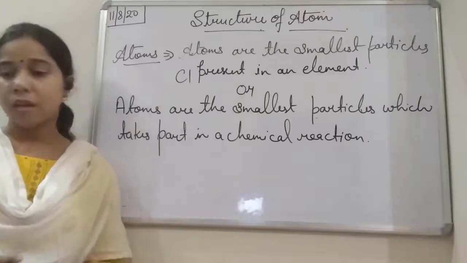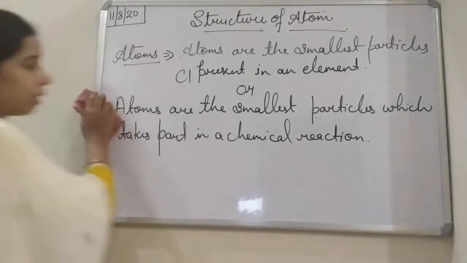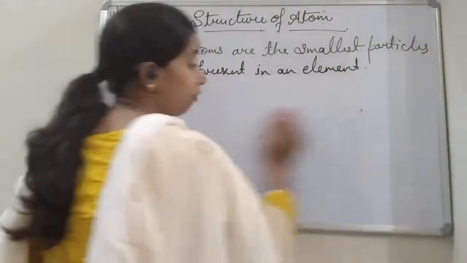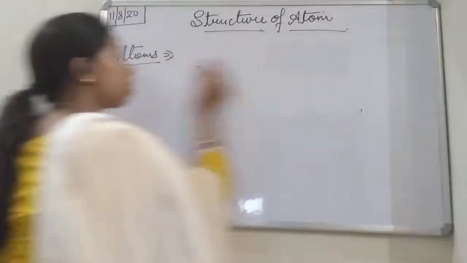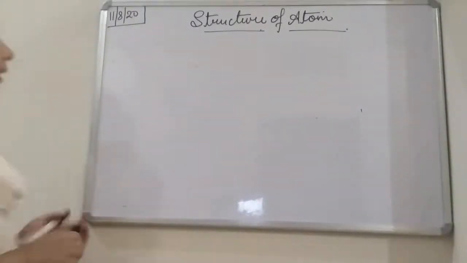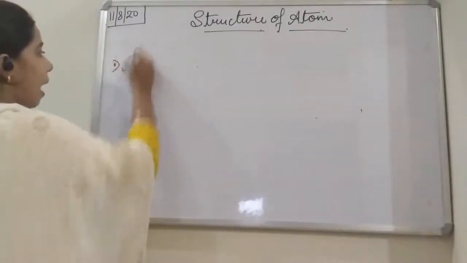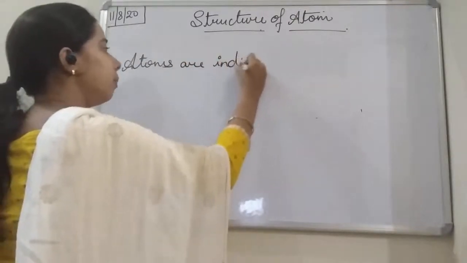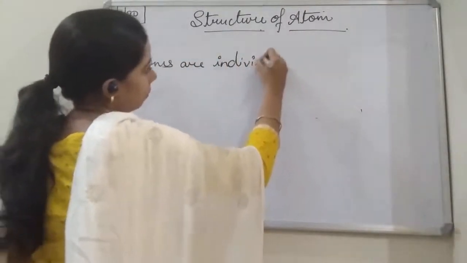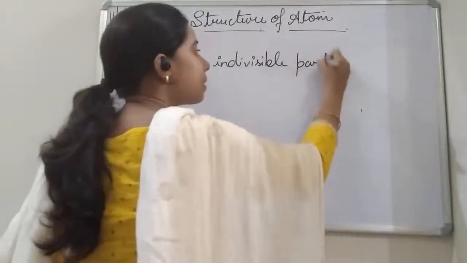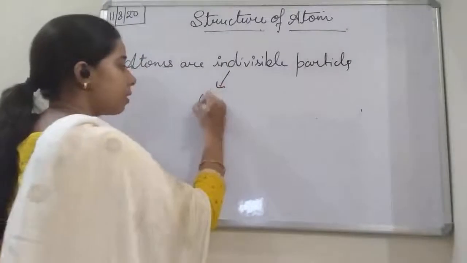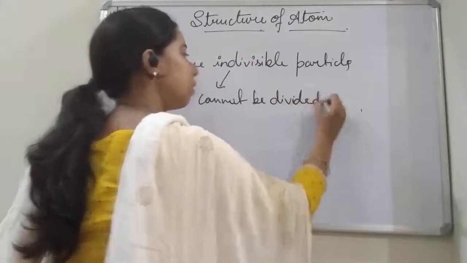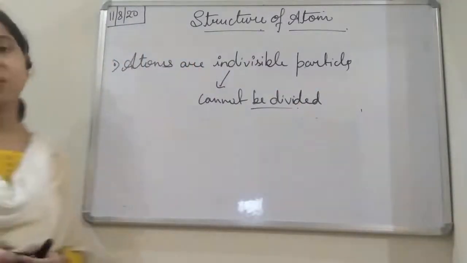The smallest unit. Now, when we talk about the atom, student, later on a lot of discoveries were made on that basis. We have studied this in Dalton's atomic theory, student. Dalton explained that atoms are indivisible particles. What does that mean, student? Indivisible means which cannot be divided further, right?